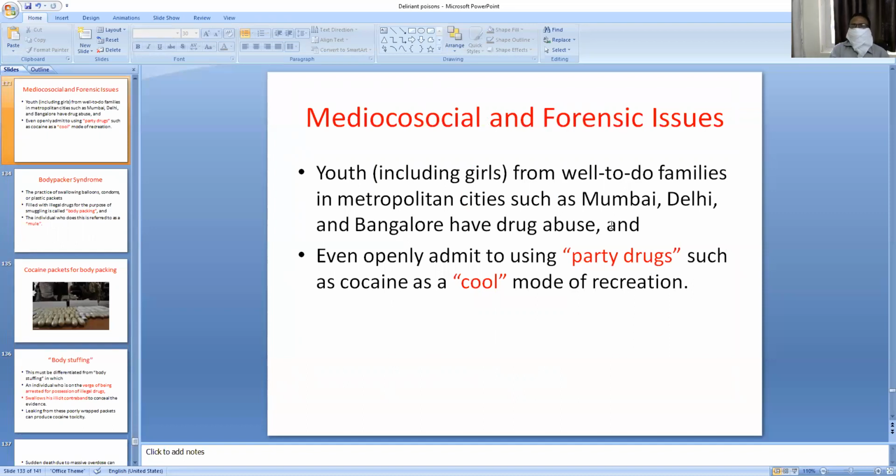Cocaine is nowadays very well known among well-to-do users from well-to-do families in metropolitan cities like Mumbai, Delhi, Bangalore, and other cities like Hyderabad and Vizag. They even openly admit to using party drugs, rave party drugs, cocaine as a cool mode of distraction. I told you designer amphetamines can be used as rave party drugs, and cocaine can also be used as a rave party drug.